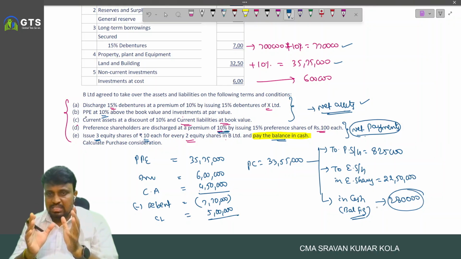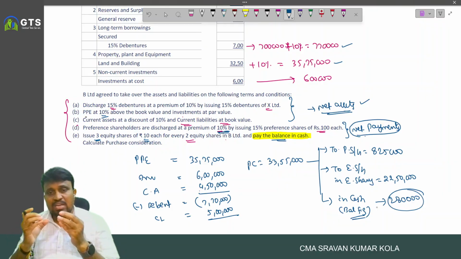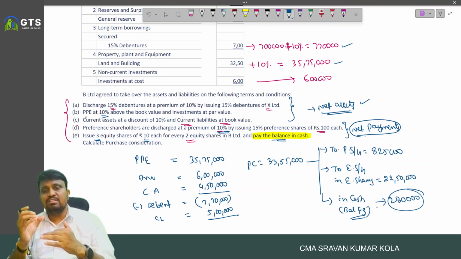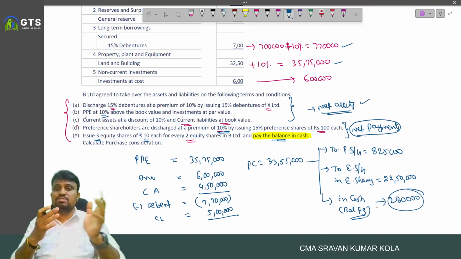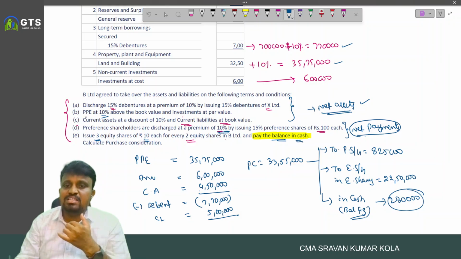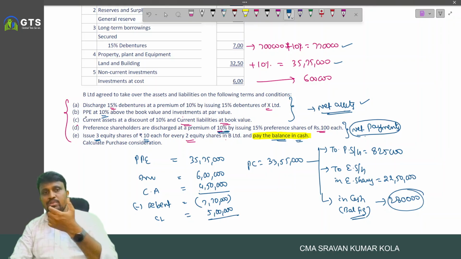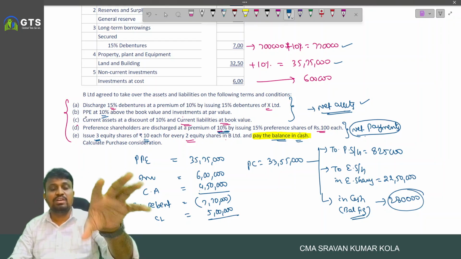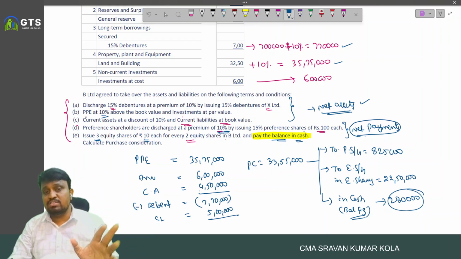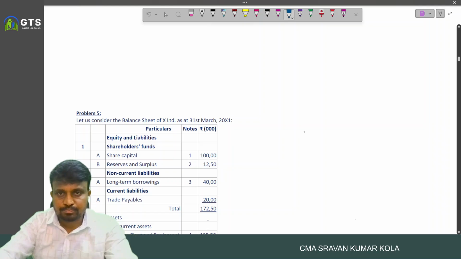Cash. And this problem is the combination of the net assets and net payments methods. You need to calculate what is the PC as per the net assets method, and then as per the net payments method, we have to segregate it, and the balance amount is the missing figure. Here, the missing figure is the amount of cash payable to the equity shareholders. Okay, I hope you understood. And if assets are given at a revalued figure, consider revalued figures while calculating net assets. If nothing was stated, consider it book value. Okay, next.